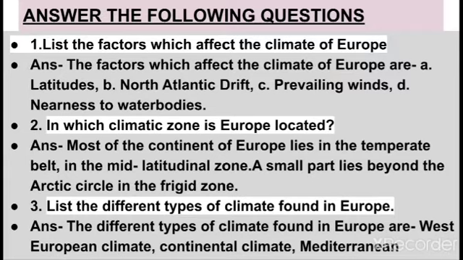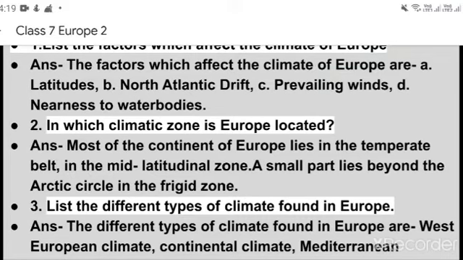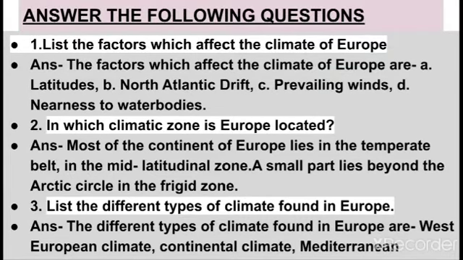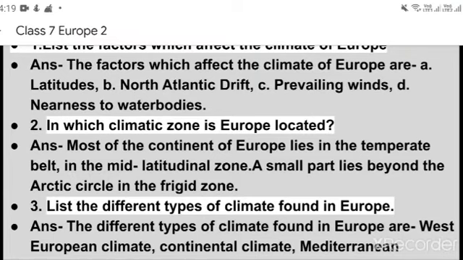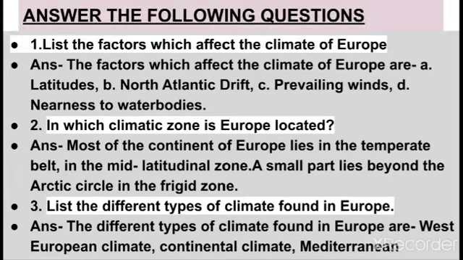Question number 2. In which climatic zone is Europe located? So the answer you will write: most of the continent of Europe lies in the temperate belt in mid latitudinal zone. A small part lies beyond the Arctic Circle in the frigid zone.